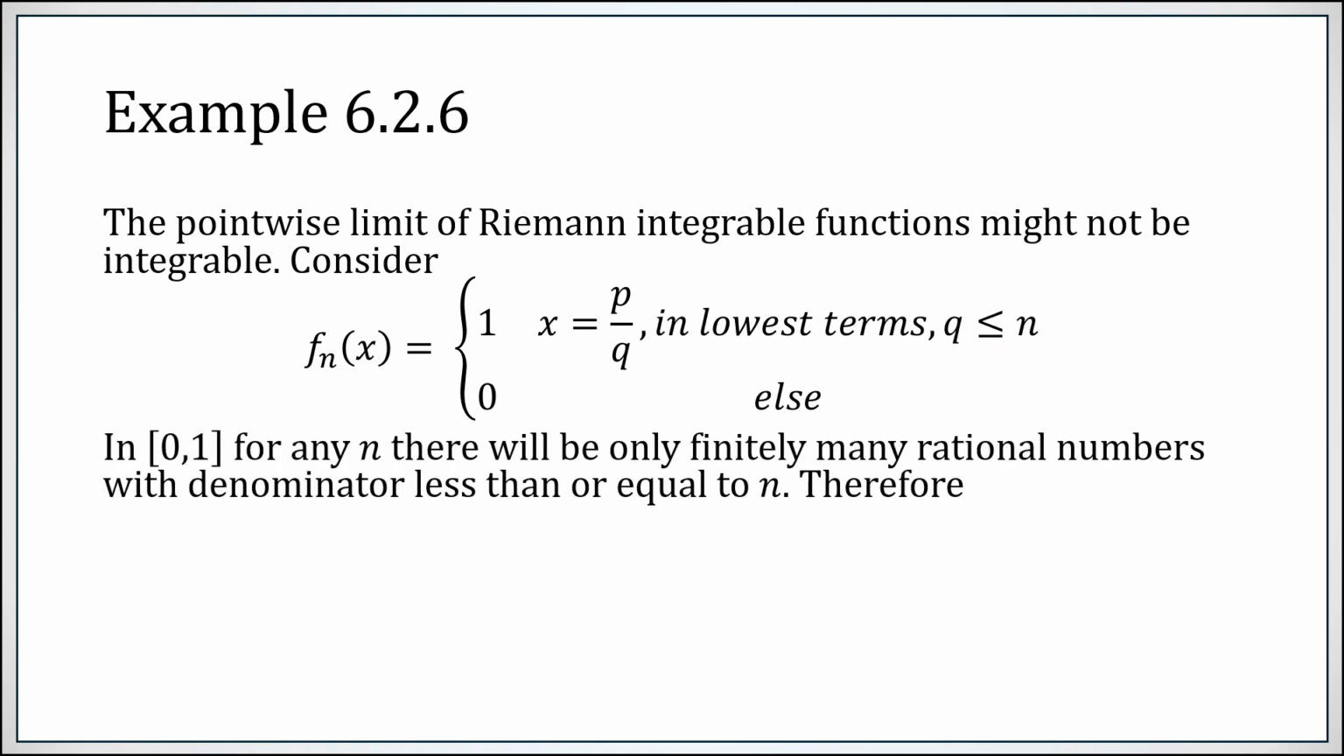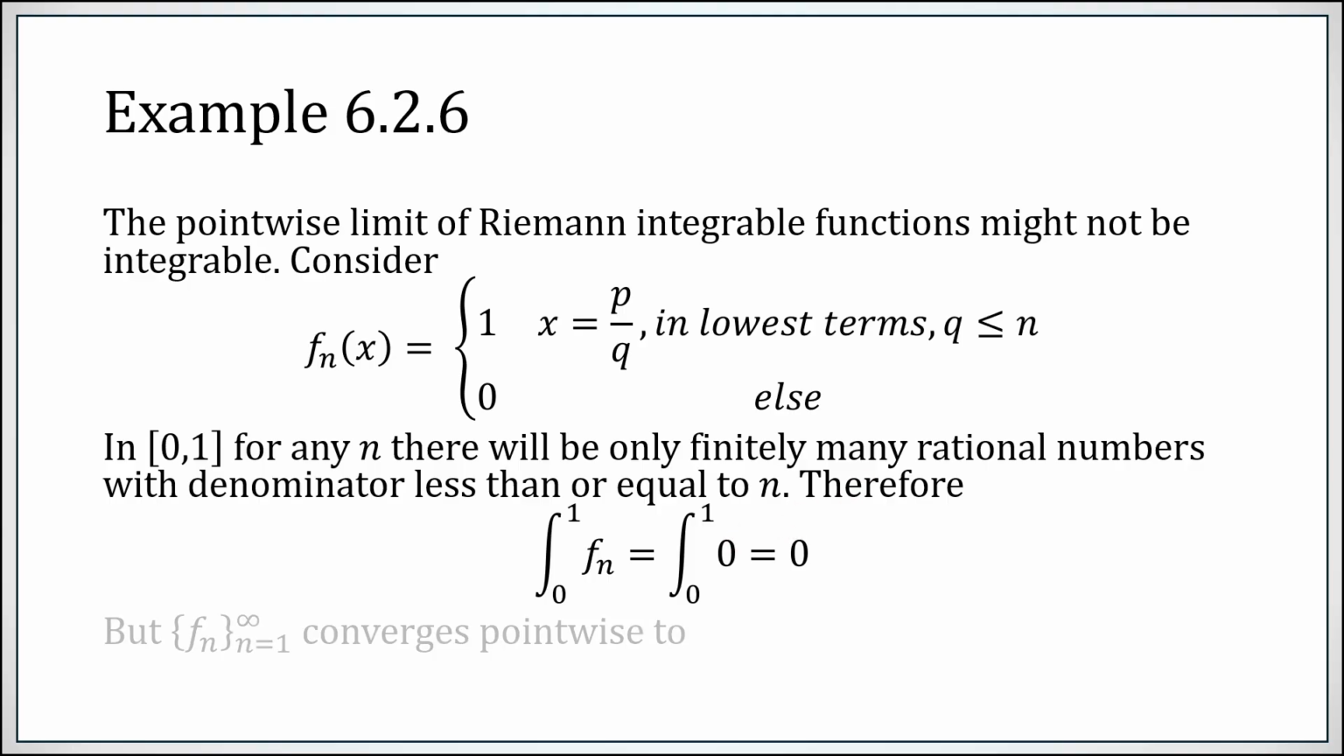Therefore, in the interval from 0 to 1, for any n, there are only finitely many rational numbers whose denominator is small. If n is 3, for example, you're only looking at denominators 1, 2, and 3. There are only finitely many of each. So f sub n is equal to 1 finitely many times, and it's equal to 0 everywhere else. So each fn must integrate to 0, because except on a finite set, it is equal to 0 constantly.